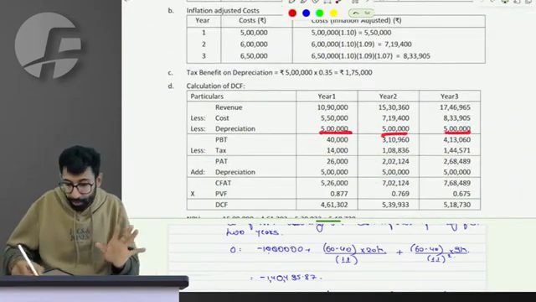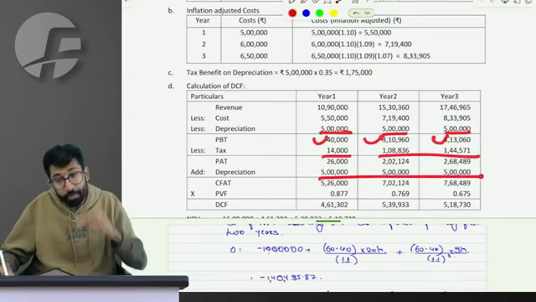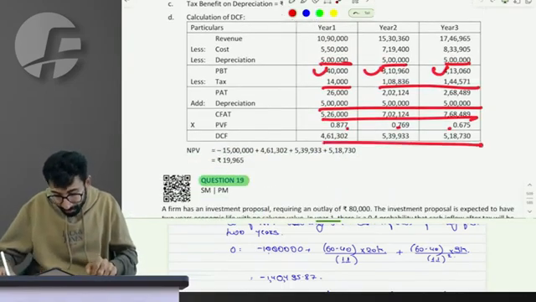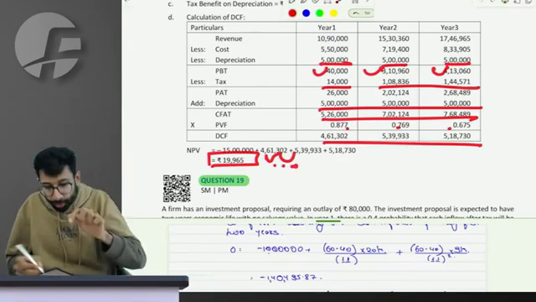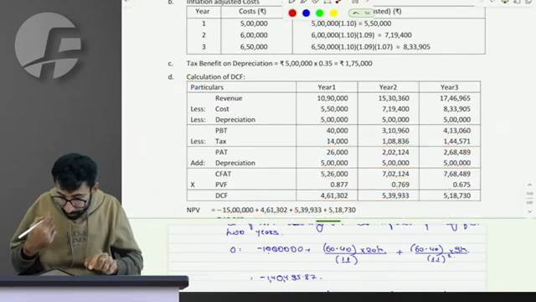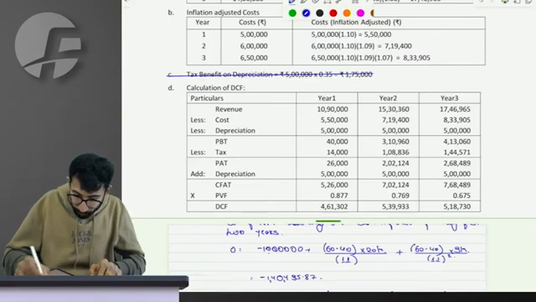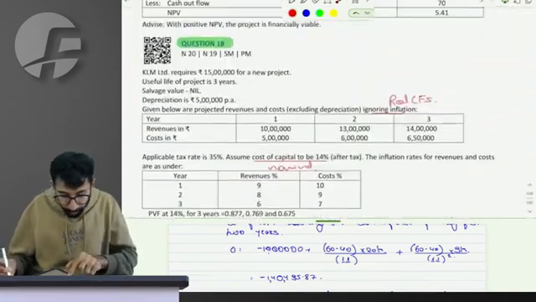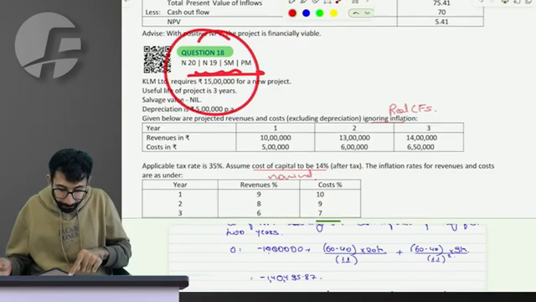5, 5, 5 nominal depreciation, deduct, you get PBT. You have a tax rate, you get PAT, you add back depreciation to calculate CFAT, multiplying present value factor will give me present value of inflow, deducting outflow will give you NPV. The solution after calculating the nominal revenue and cost was really easy. Before that, we had to do this discussion. Question 18 is done.